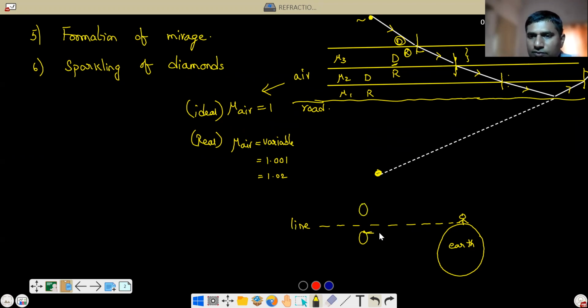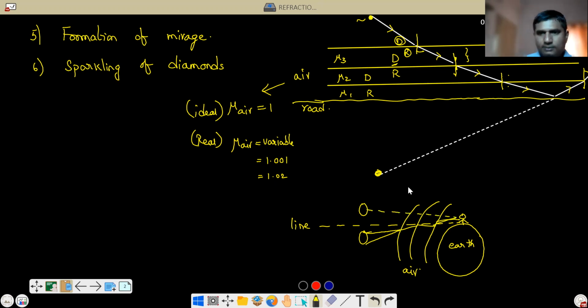Because the rays from the sun pass through different layers of air. The ray will go like this, and when it finally reaches here, it appears like this. The sun has not risen, but still it appears as sunrise. Same thing for sunset.